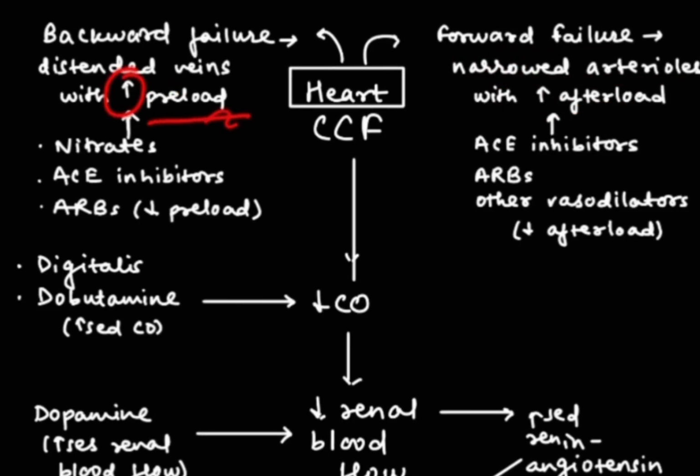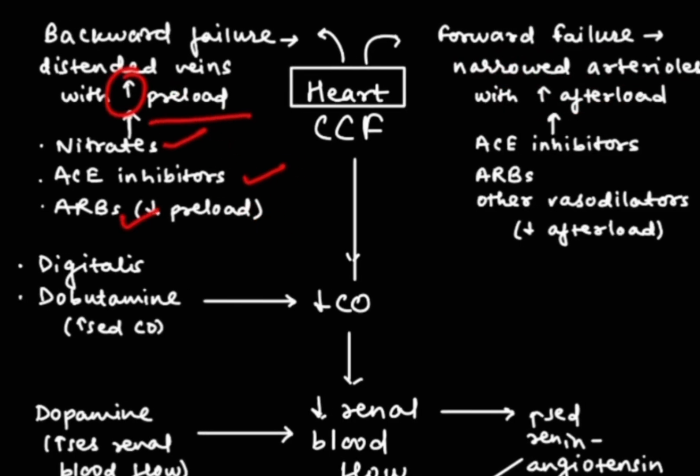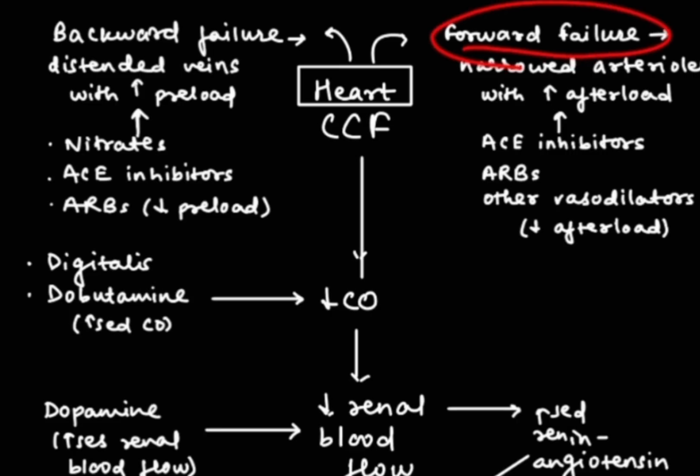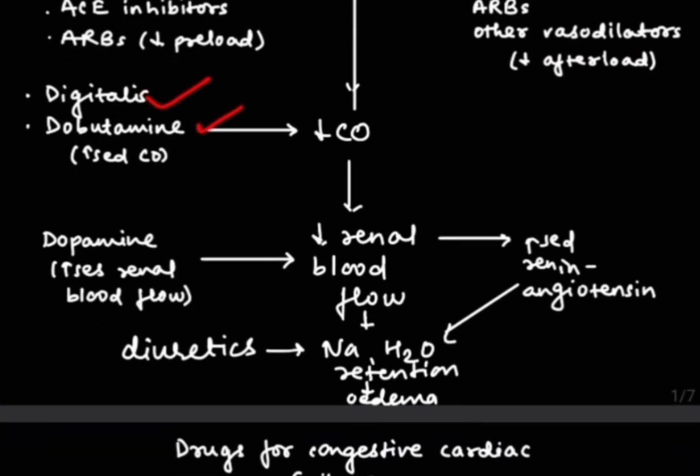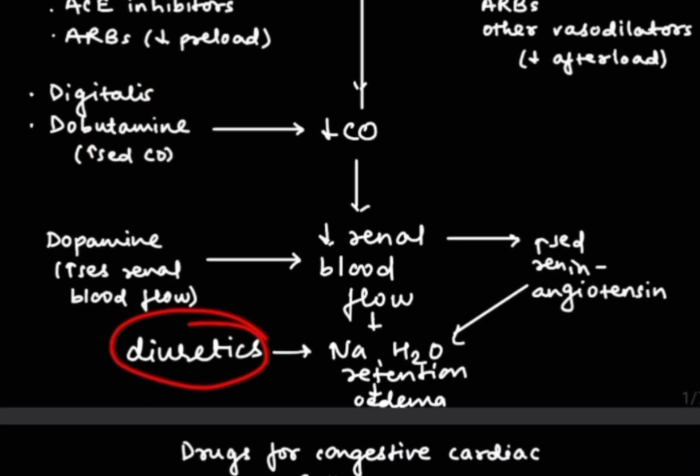In the case of increased preload, we prefer nitrates, ACE inhibitors, or ARBs. On the other side, in forward failure, meaning increased afterload, we prefer ACE inhibitors, ARBs, as well as other vasodilators. Additional to this, we also give digitalis and dobutamine to increase the cardiac output. We also give diuretics, so there will be less sodium and water retention.